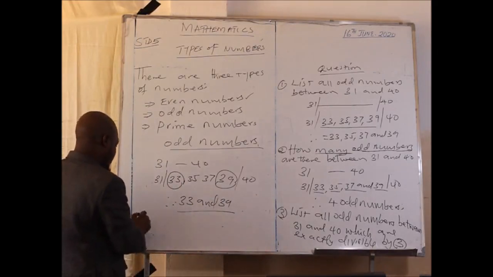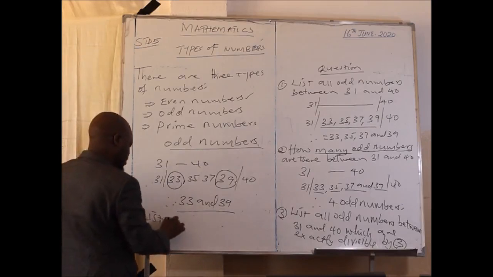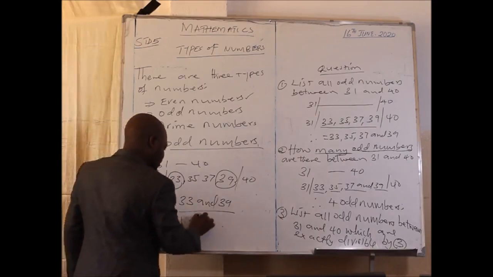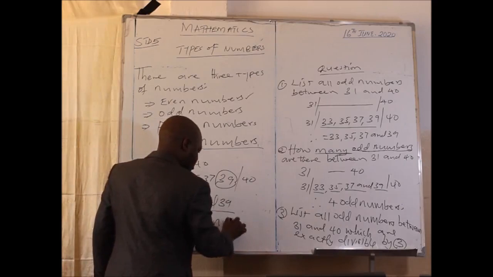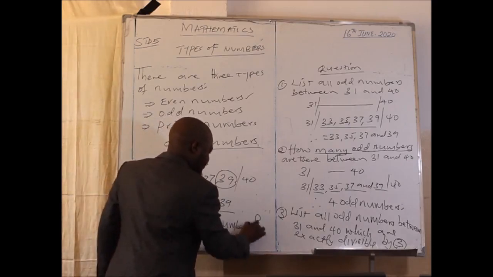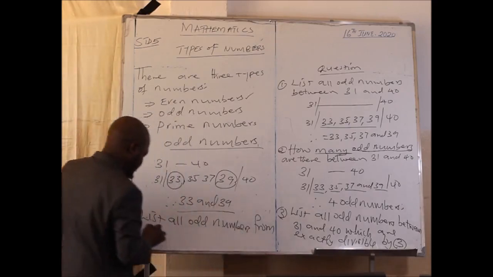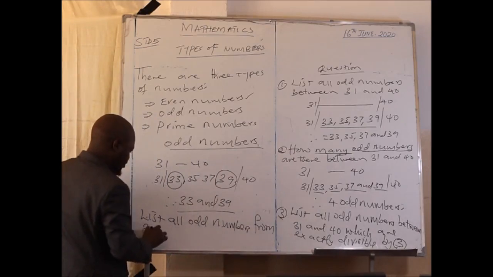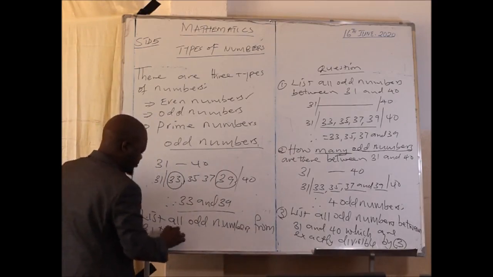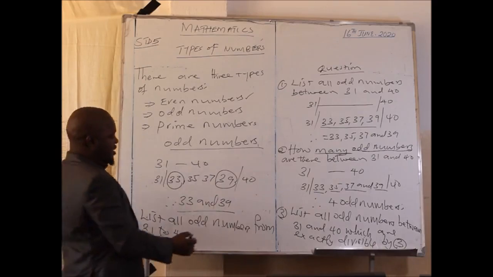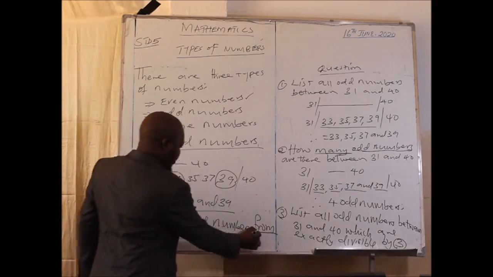But also, they may tell you to list all odd numbers from 31 to 40. The keyword here is from.